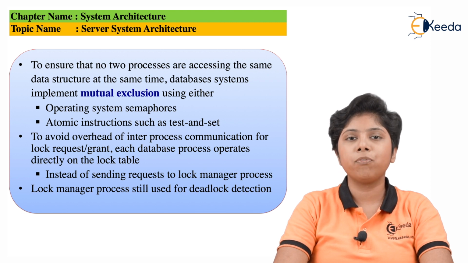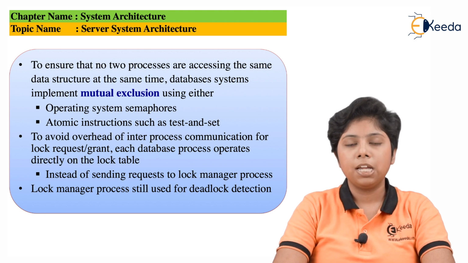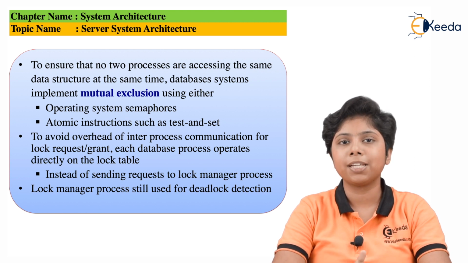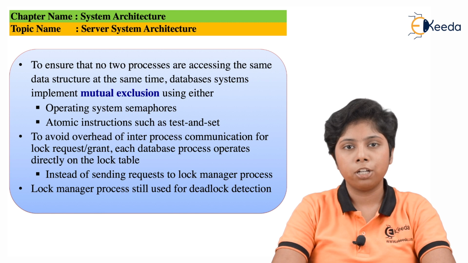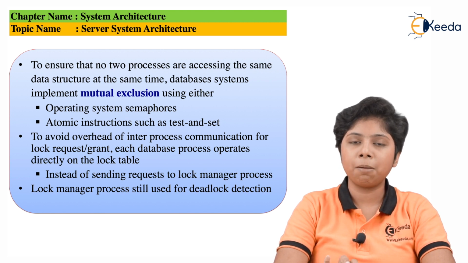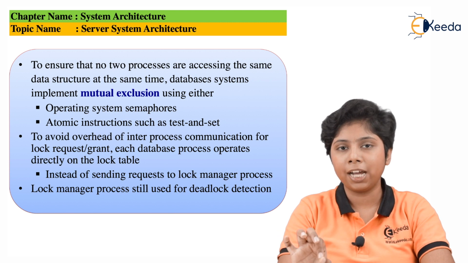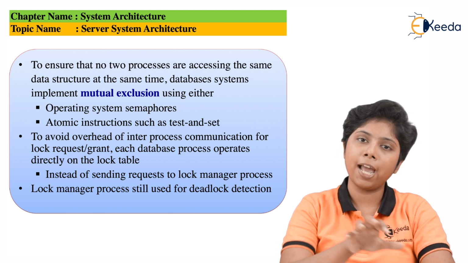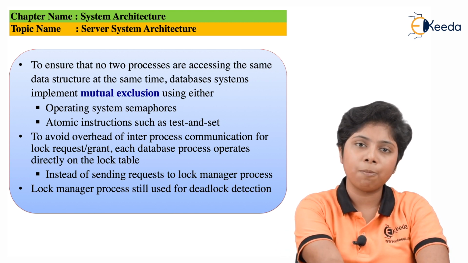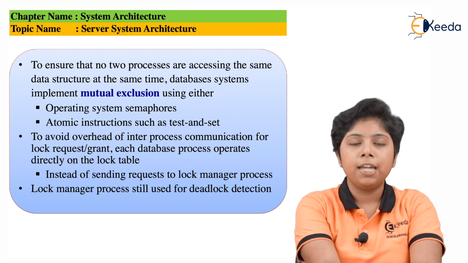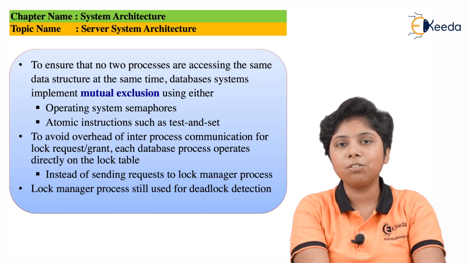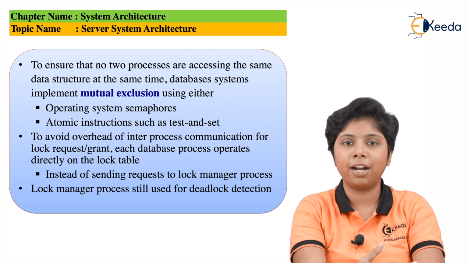So using the semaphore, we will now describe how it can be provided while solving the locking mechanism. A semaphore is a variable, say S, which is provided with two operations: one is s.wait and another is s.release. Whenever there is an s.wait, it means some other process is using that particular data item, which is mutually excluded from my process, and my process can access the data item only after that. Then when s.release occurs, we do not need to check whether the lock has been released by the other process.